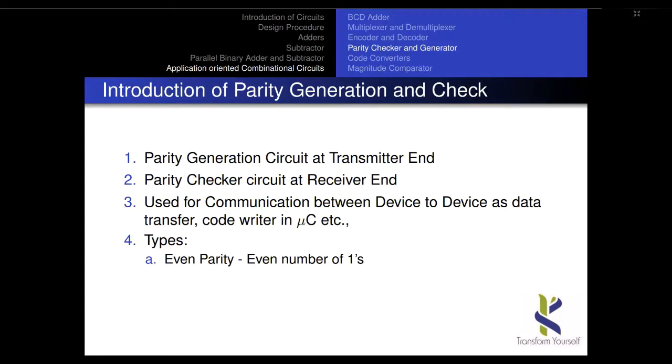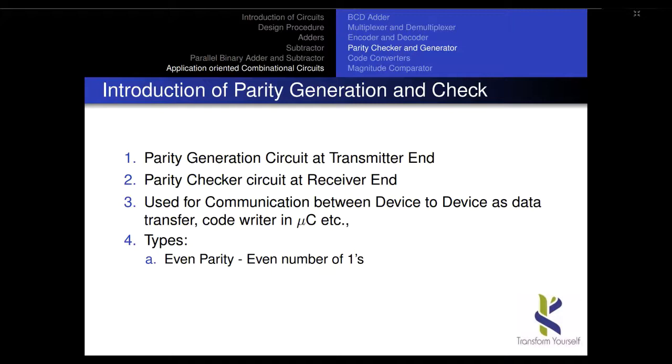Okay, I'll just give a glimpse of introduction. The parity generator circuit is at the transmitter side, and the parity checker circuit will be at the receiver side. If the parity generator at the transmitter side is odd, the checker at the receiver side will work with the same odd parity checker only. Like this we do for other cases, and it is used for device to device transmission and simple data transmission.